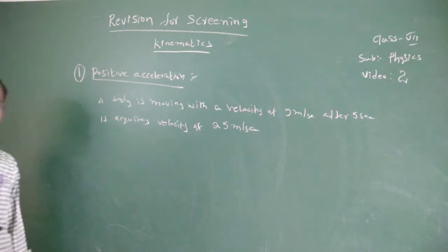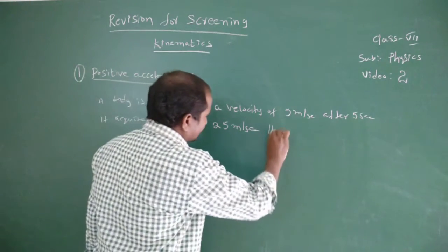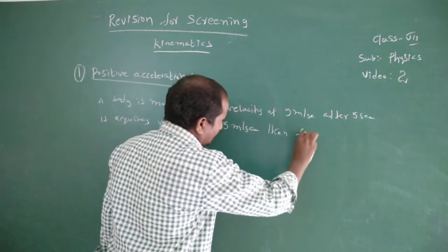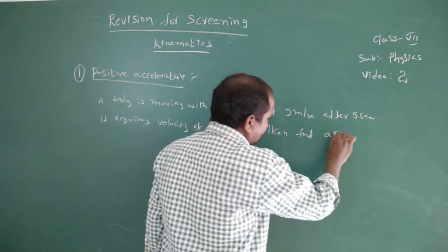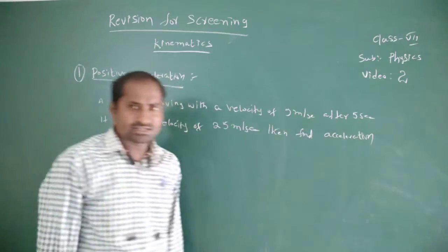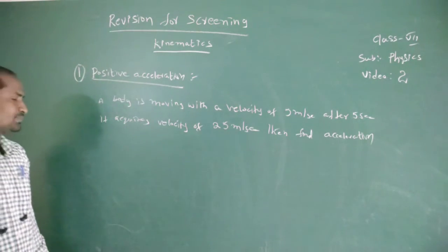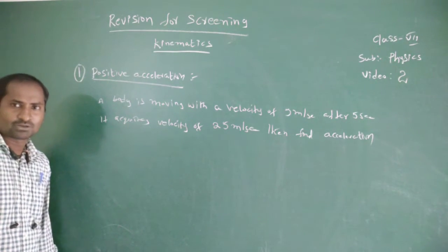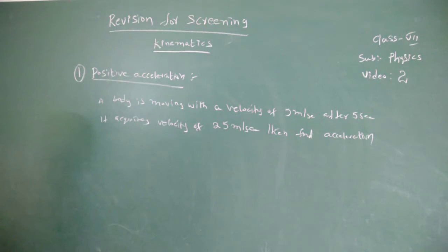Then find the acceleration. So we know that acceleration means the rate of change of velocity with respect to time, or final velocity minus initial velocity by time.